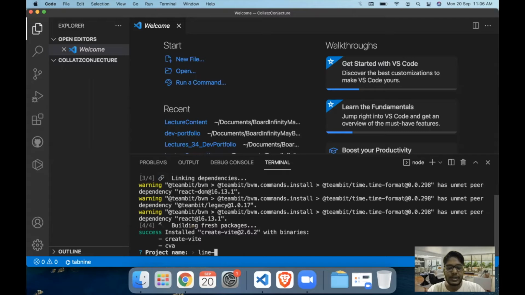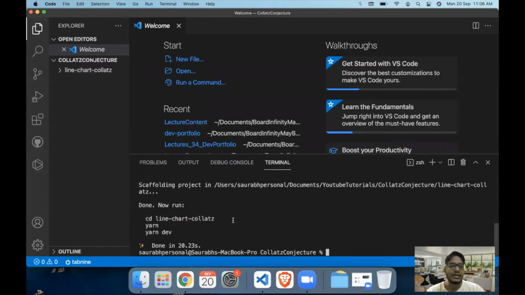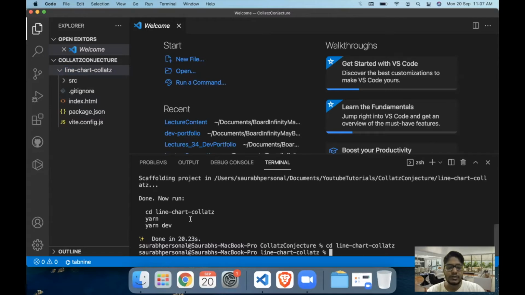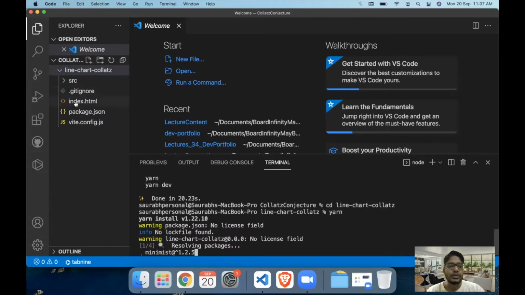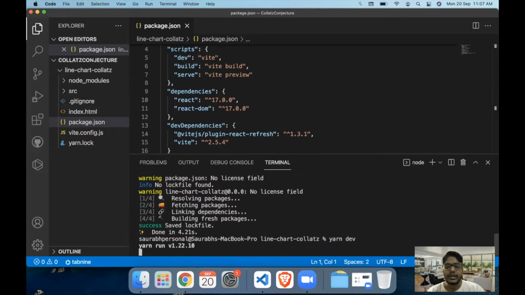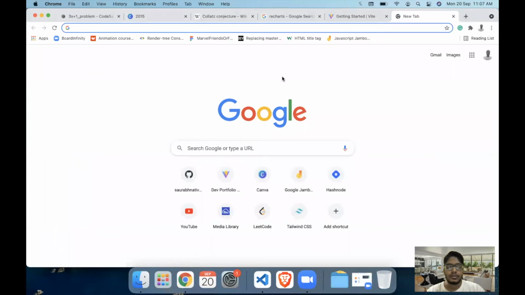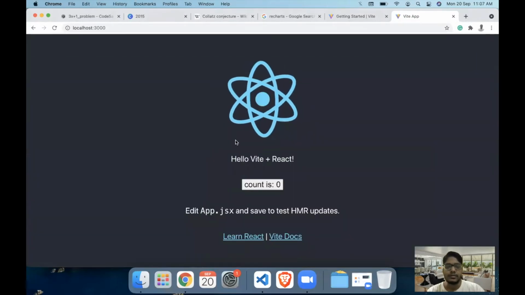So let's name the project line charts of bullets. Then I'm going to select React for now. I am still learning TypeScript, so I'm just continuing with the basic React.js code for now. Then I'm going to cd into the line charts project, then run the yarn command to install all the node modules. Basically in the package.json there are some modules like React and React DOM which need to be installed for a React project. Then we'll run yarn dev and start our project.